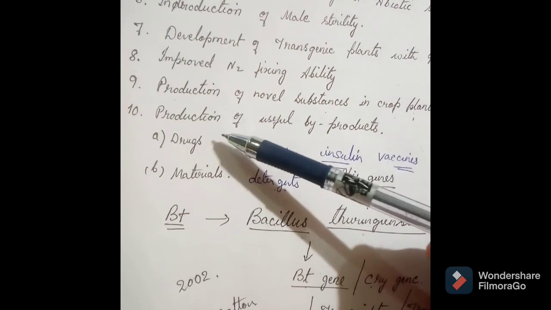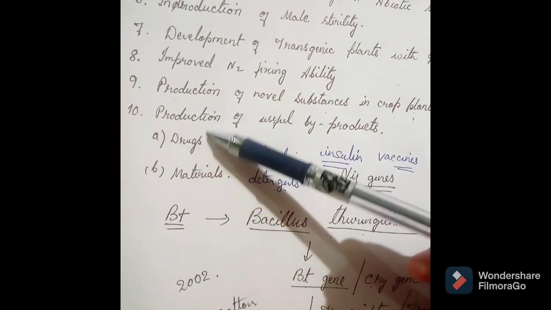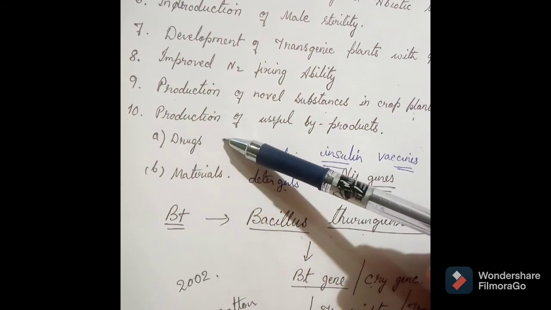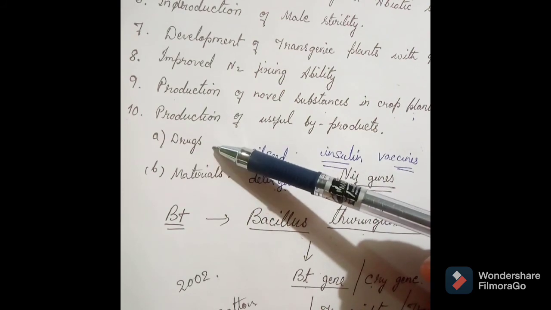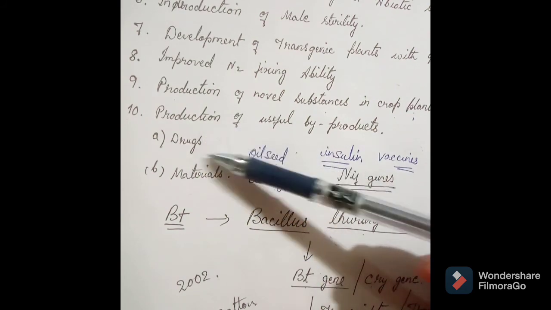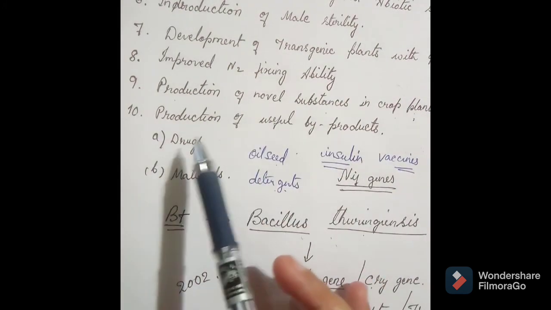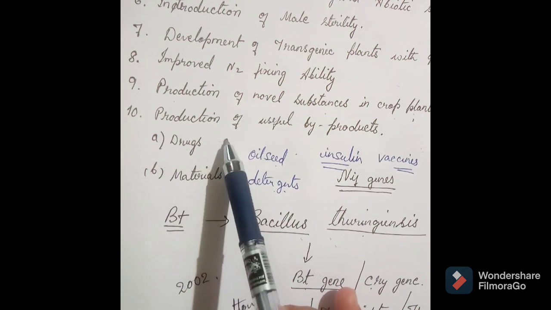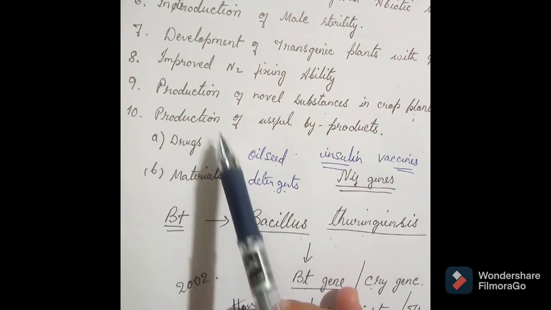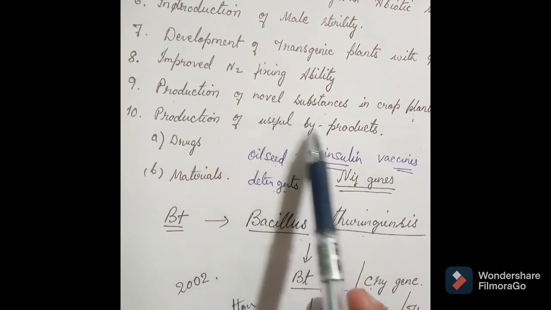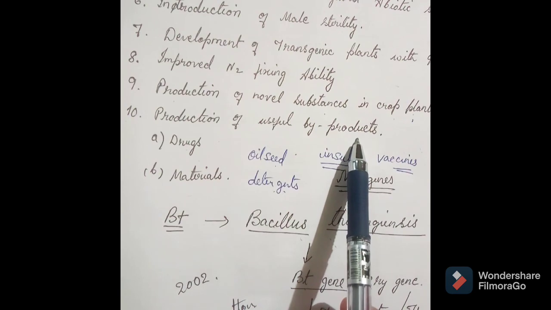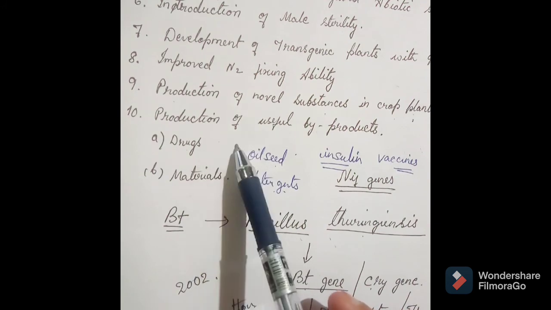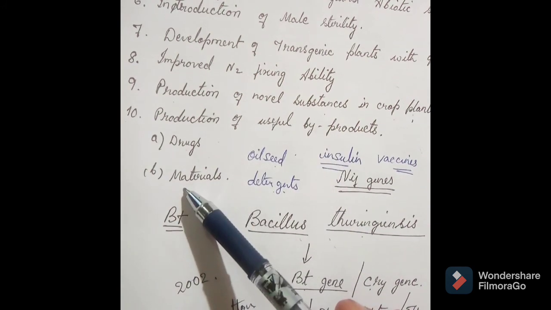In case of drugs, bananas have been successfully developed to produce human vaccines against infectious diseases such as hepatitis B. Tobacco plants have also been developed that produce therapeutic antibodies. So these crop plants have been modified in order to produce useful byproducts such as vaccines for humans to fight against infectious diseases, and also for the production of materials.